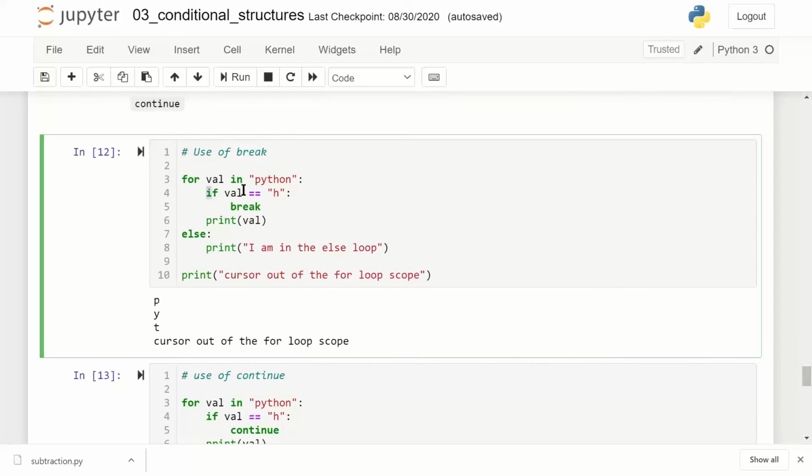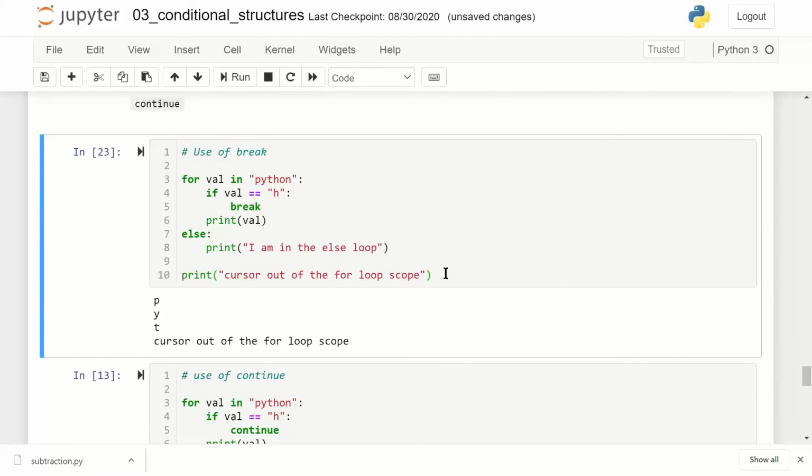Then I am checking if val is equal to h. The moment this condition is met, I'm saying break out of the loop. And if I break out of the loop, this print, you would note, does not get executed, and directly this print will get executed.